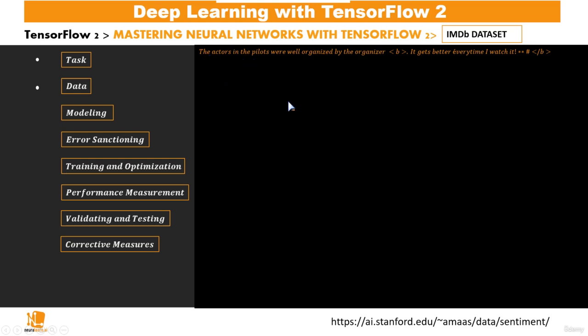Now, in order to classify and say that this input is a positive review or a negative review, we do not necessarily need these tags or maybe these special characters. In some cases, we may need this punctuation, but maybe not in this particular case. Or we may not need to distinguish between uppercase and lowercase letters. So we shall see how to treat this kind of input data before it is processed by our model.